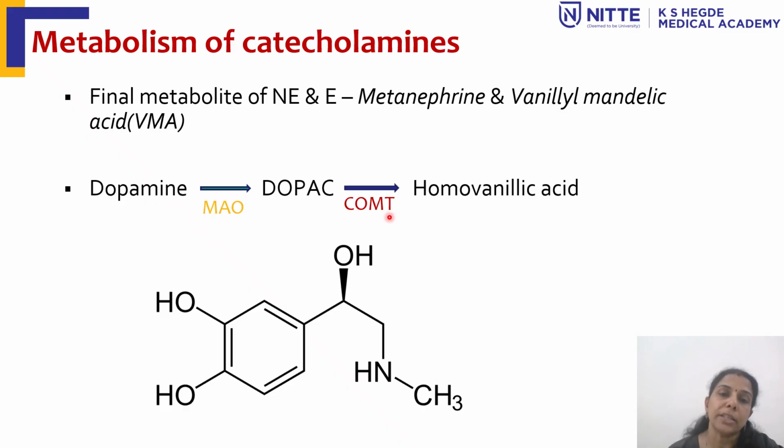Once you measure the level of metanephrine and vanillyl mandelic acid, that's how you know how much is being synthesized, and how much is getting turned over in the body.